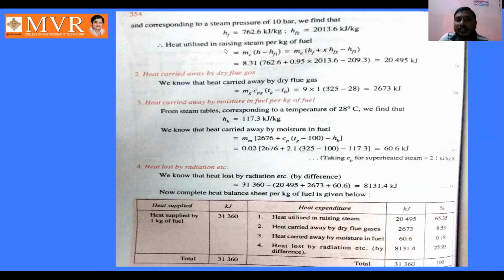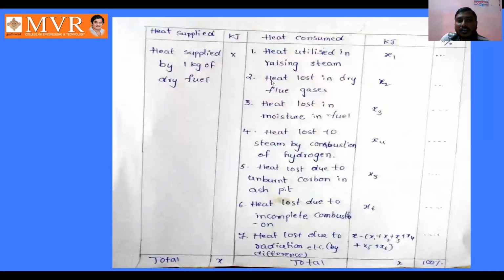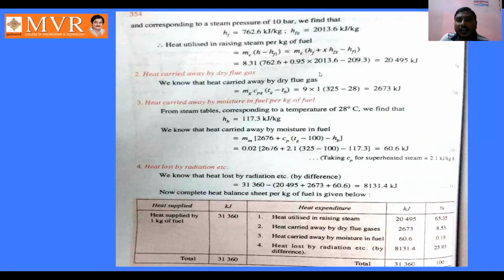Hence, heat utilized in raising steam per kg of fuel is equal to Me into (H minus Hf1), which is Me into (Hf plus Hfg minus Hf1). Substituting the values, we get the heat utilized in raising steam per kg of fuel.